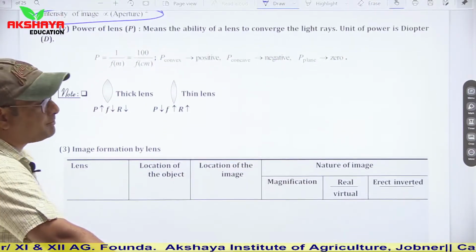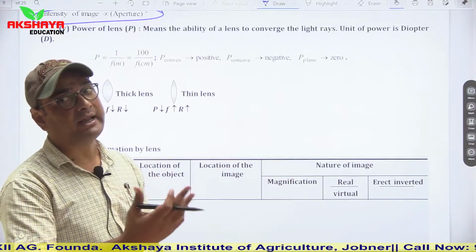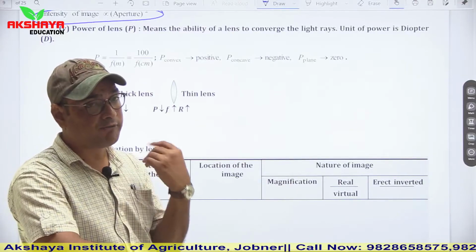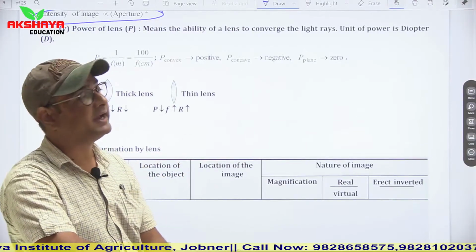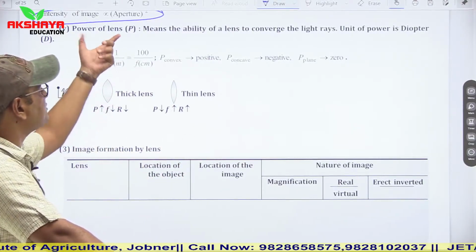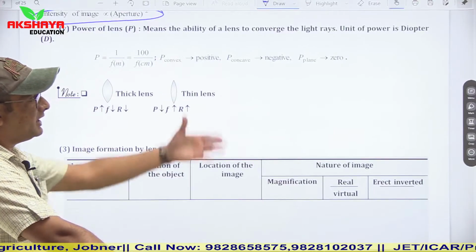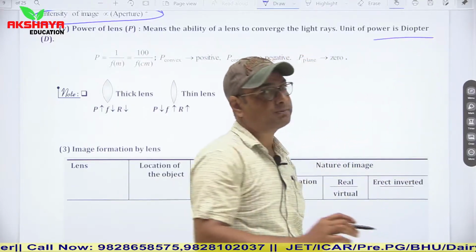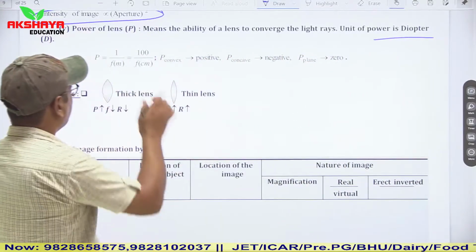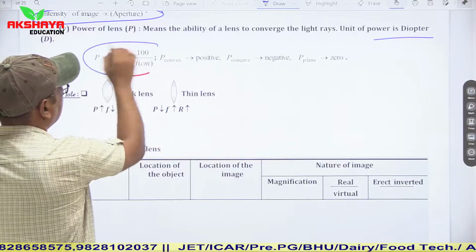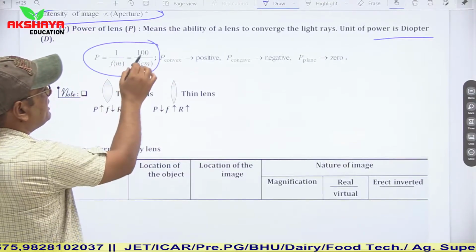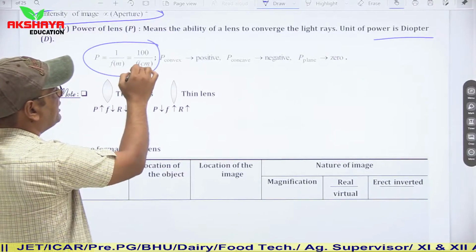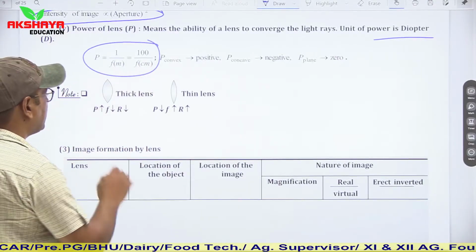Power of lens. Power is the ability of bending of light. How easily or how fast it deviates or bends the light, that ability of the lens is power. Its unit is diopter. So power of a lens is measured in diopter. One diopter is 1 meter inverse, or you can say 100 centimeter inverse. So P is equal to 1 upon f, or 100 upon f in centimeters.